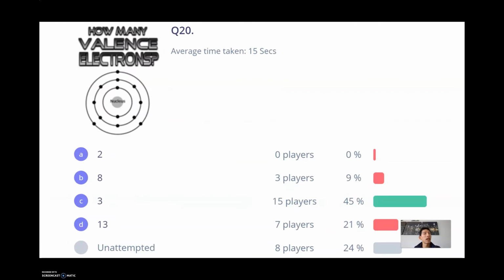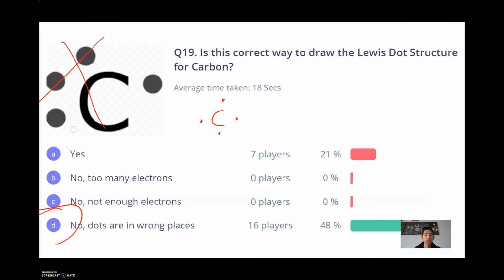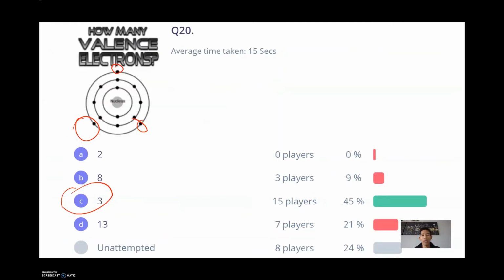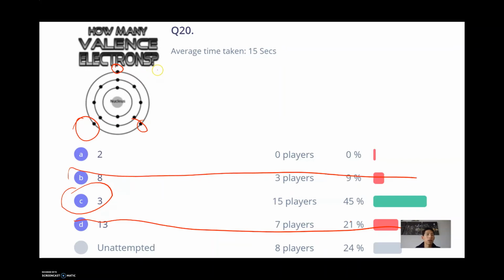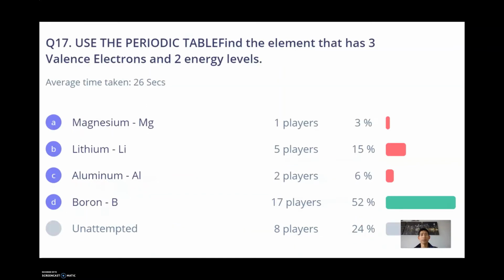Let's take a look here. How many valence electrons does this Bohr model have? Remember, valence electrons are on the outer shell. That's 1, 2, 3. And then we see 3 here. A lot of people put 13. They counted all the electrons. That's not correct. Some people put 8. Maybe they were looking at level 2 or thinking that 8 is a common number for valence electrons. But this guy has 3 electrons in its outer shell.